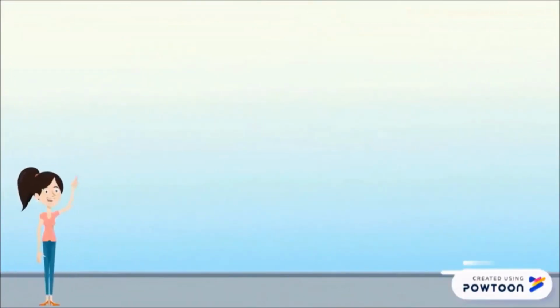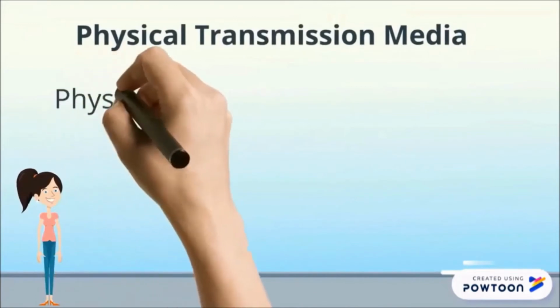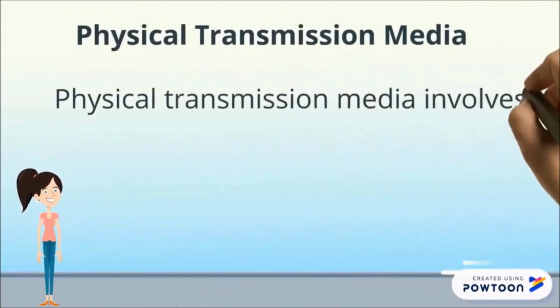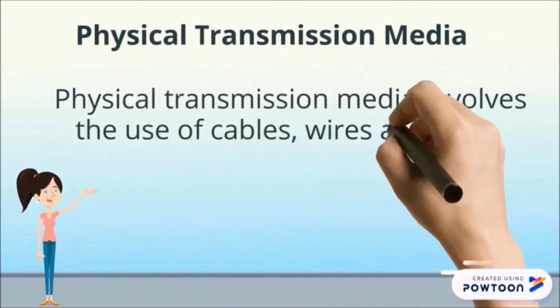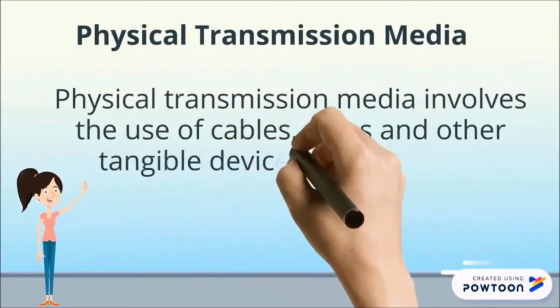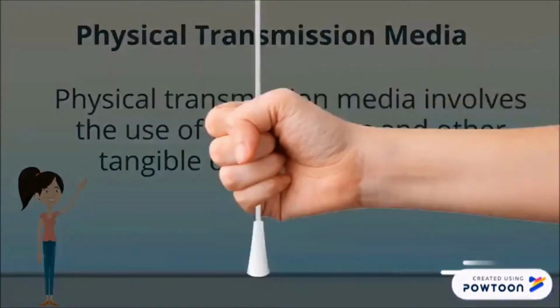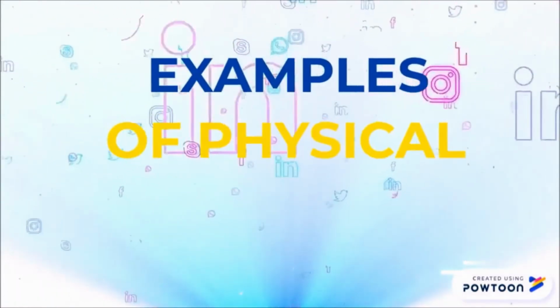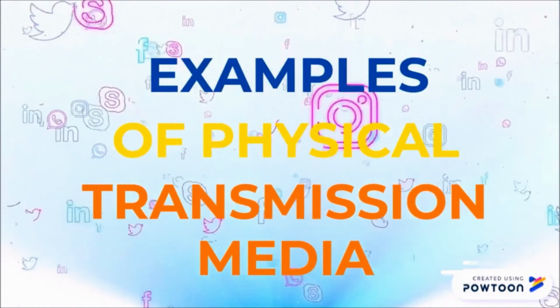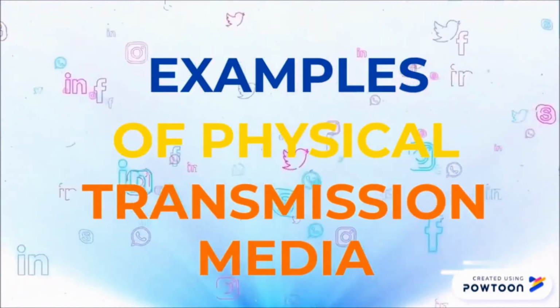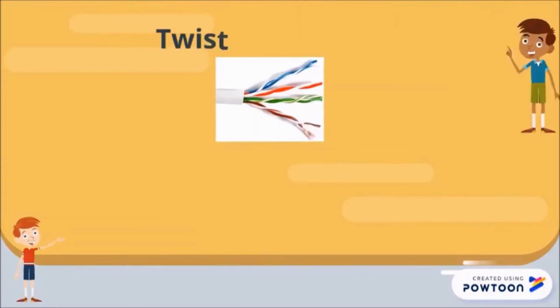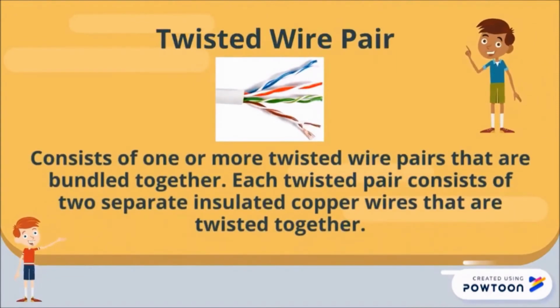Now we are going to define physical transmission media. Physical transmission media involves the cables, wires, and other tangible devices as the media. Now we are going to see the examples of physical transmission media or guided media. First example is twisted wire pair. It consists of one or more twisted wire pairs that are bundled together. Each twisted pair consists of two separate insulated copper wires that are twisted together.